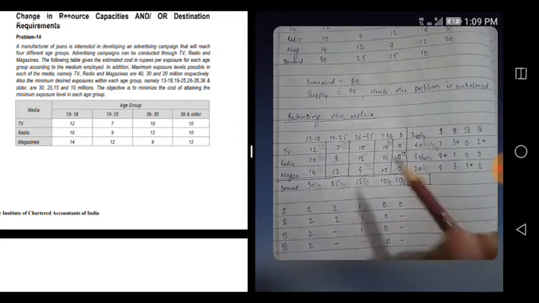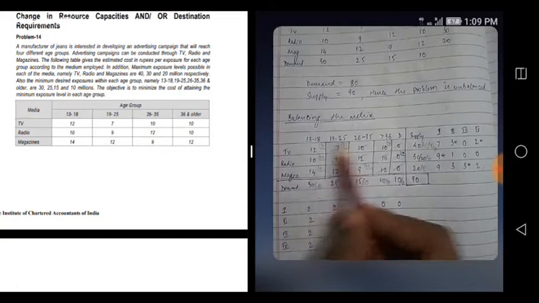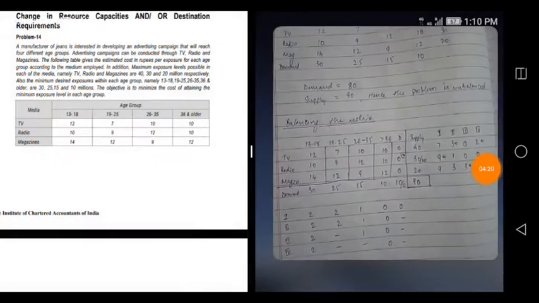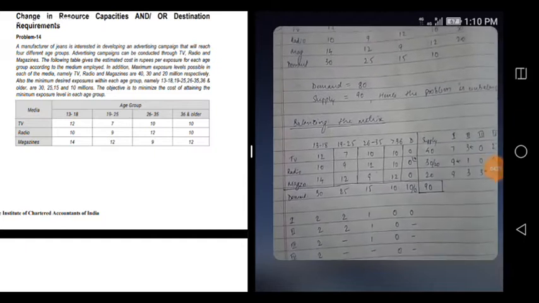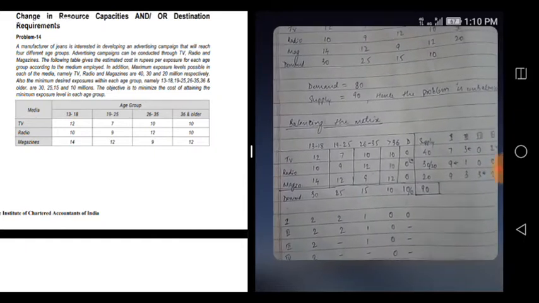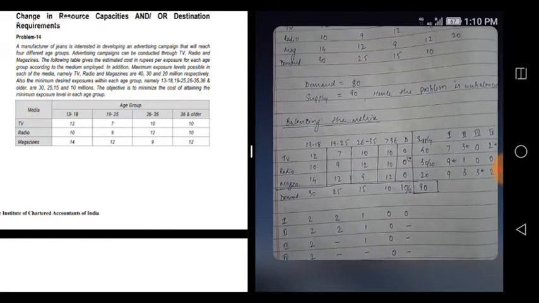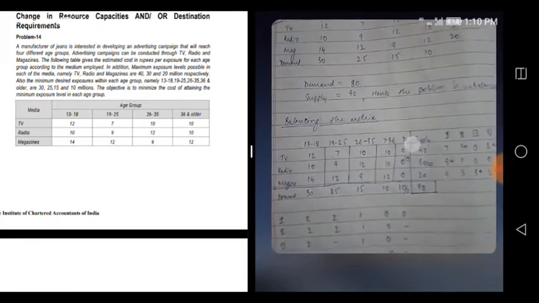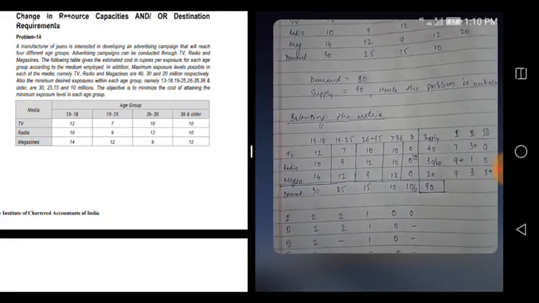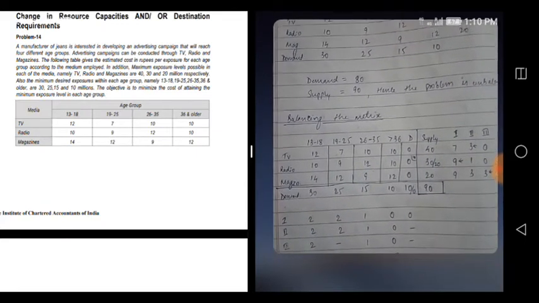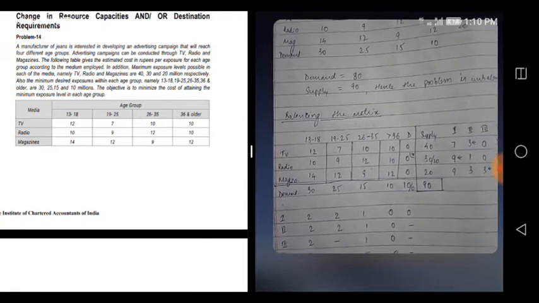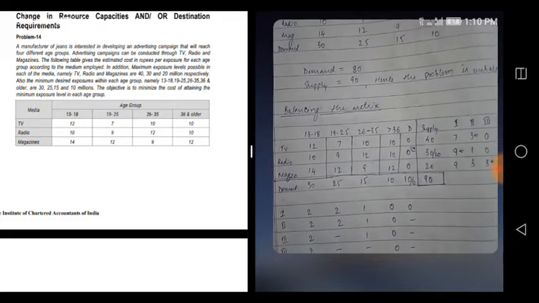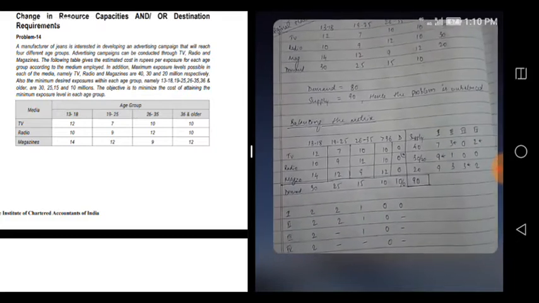Okay, so see, this is the balanced matrix. I have solved it, but one second. Okay, see, so this is the balanced matrix. Just ignore this portion, supply, after this, this is there, 13, 18, 19, 25, 26, 35, more than 36. And then D means dummy. We have to add this dummy portion, dummy column we have to add. Okay, because we have to match the demand and supply.